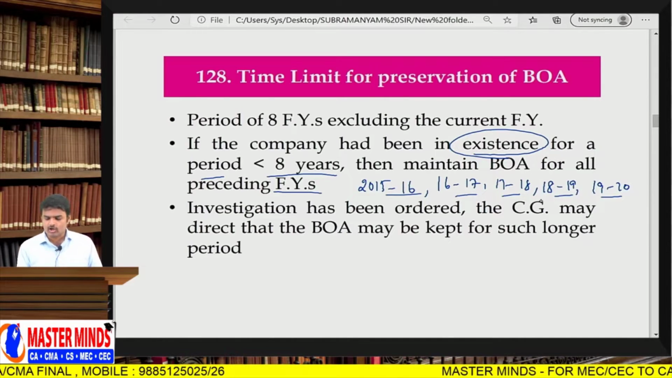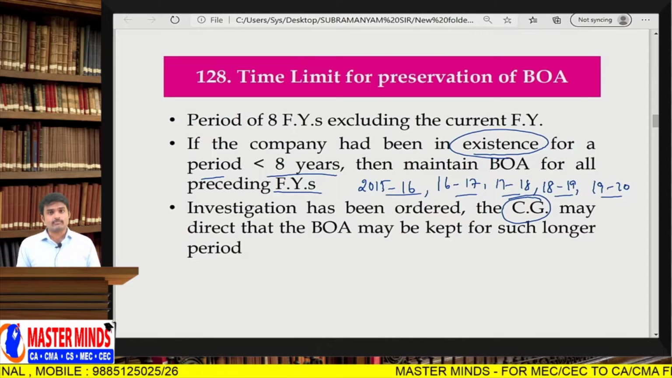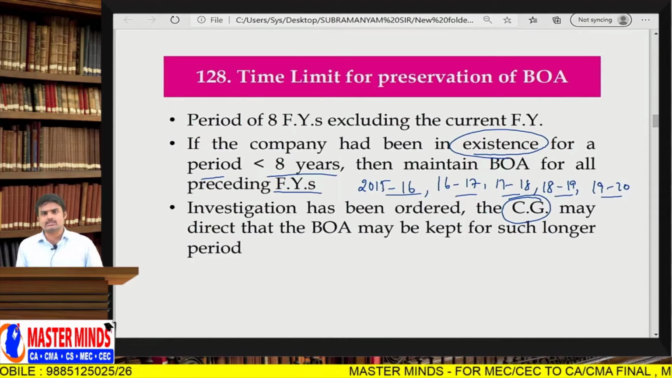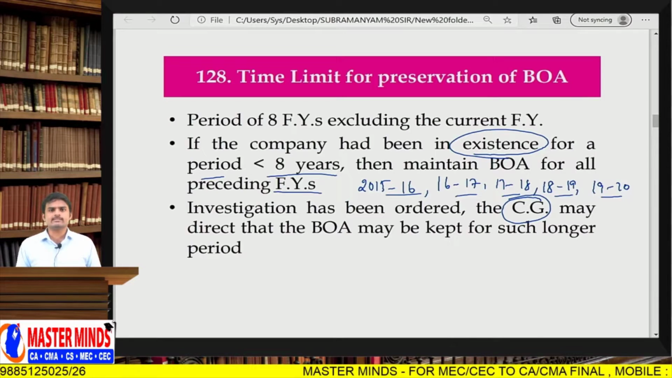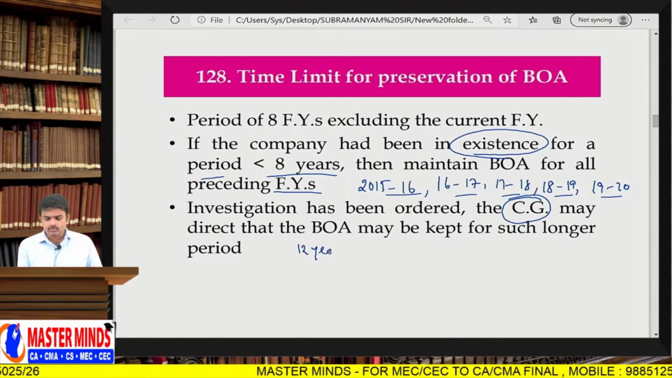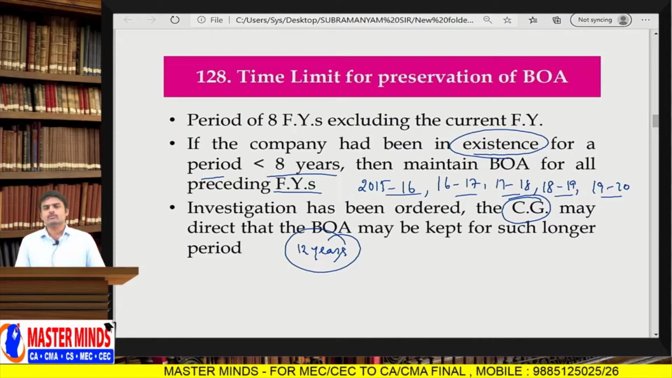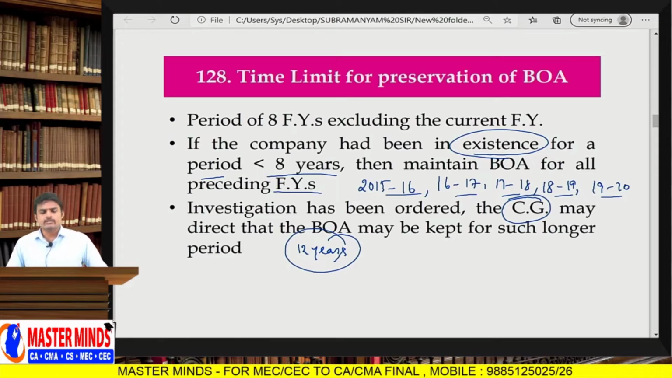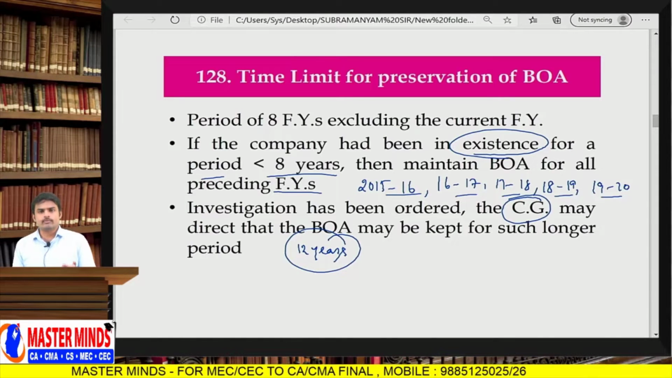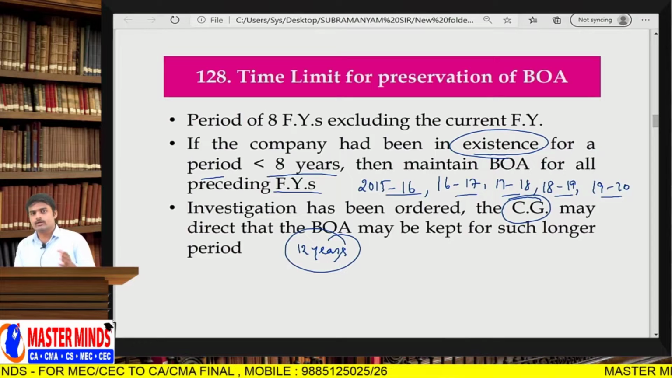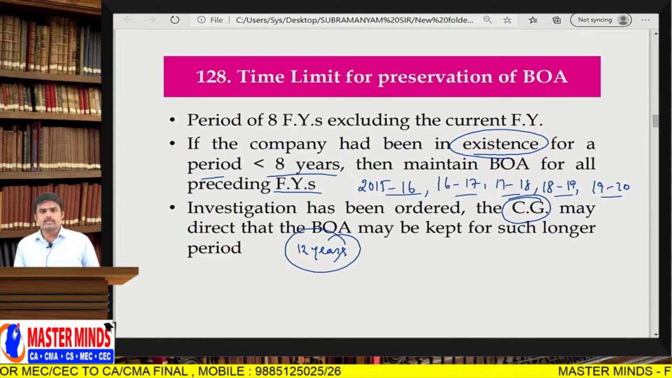If the central government orders an investigation, and says that for a company the 8 years restriction is not applicable, and that you have to maintain books of accounts related to the preceding 12 years, then you have to maintain books of accounts for the extended period also. Simply, the statutory period is 8 years. You have to maintain books of accounts related to the preceding 8 financial years. But if the central government orders you to maintain financial statements and books of accounts for 12 years, then I will maintain current year books of accounts and financial statements for the next 12 years.